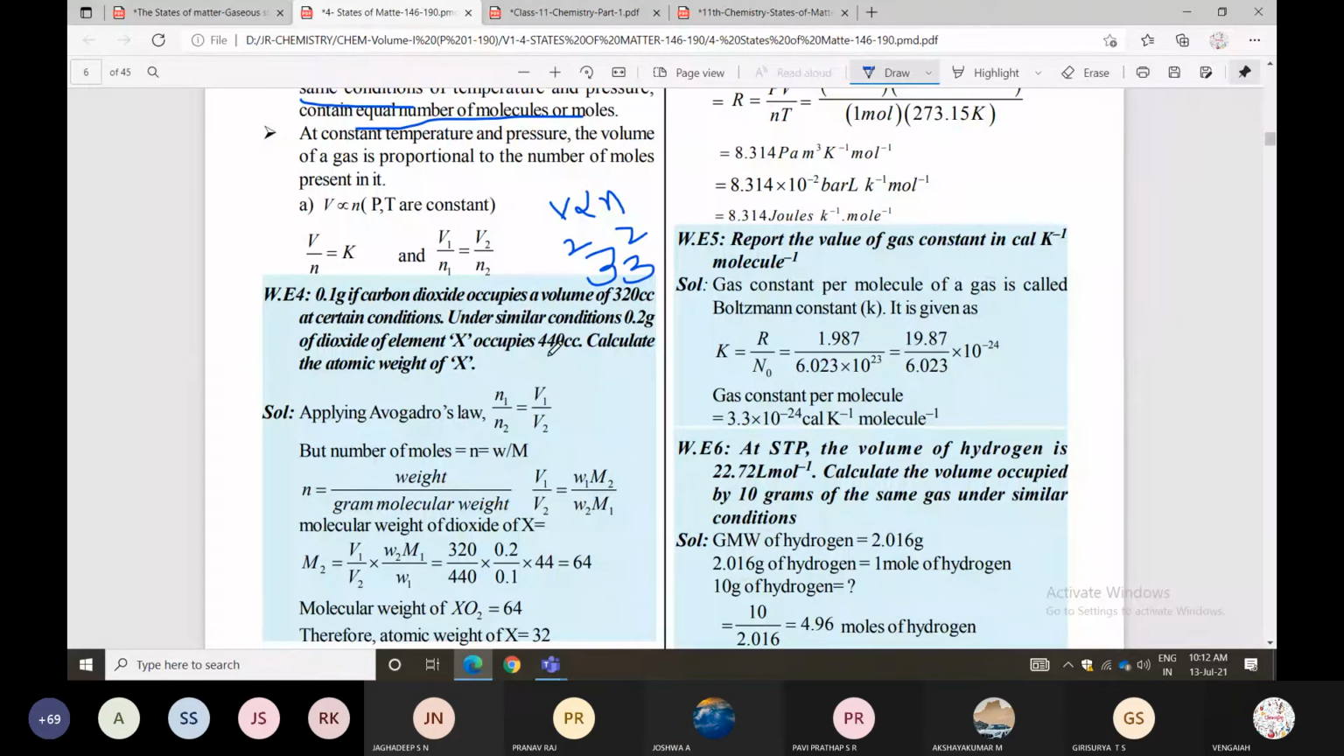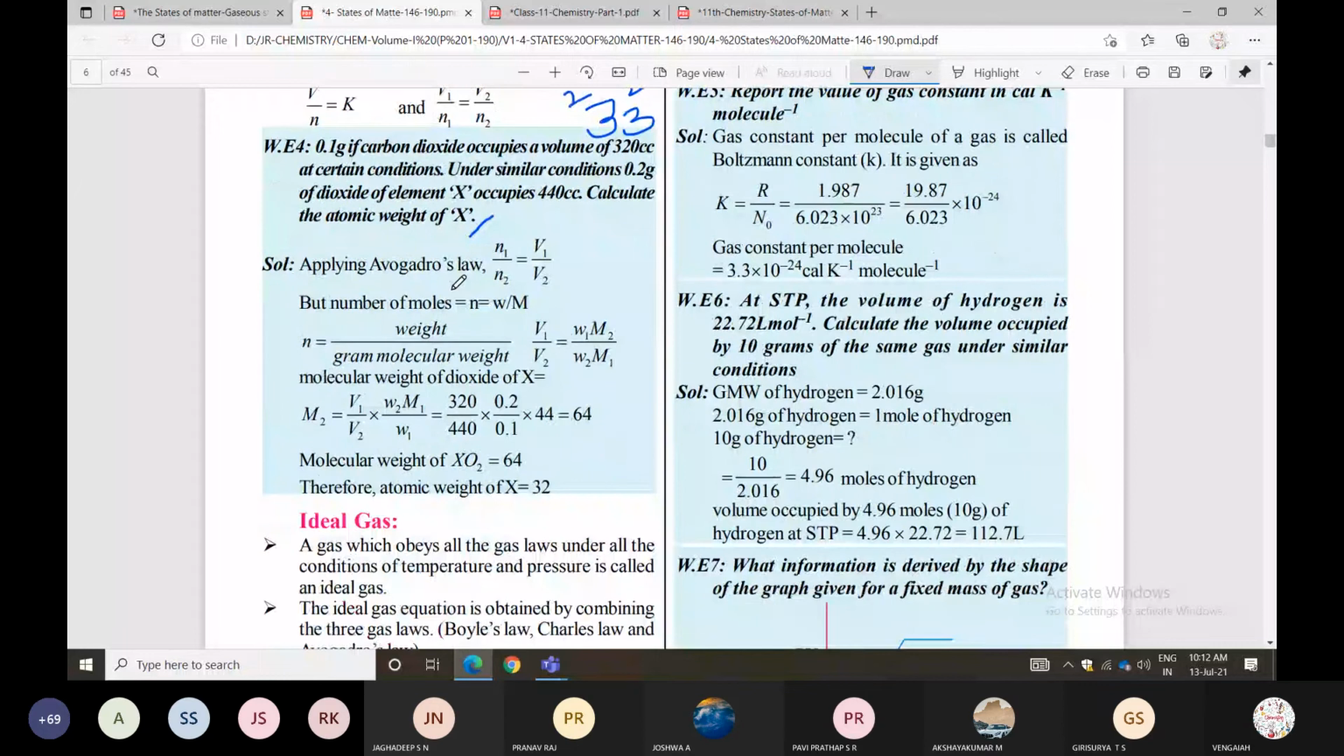So they have given a dioxide. At 0.1 gram, this much volume is occupied; at this other weight, this much volume is occupied. They're asking for the atomic weight of X. Applying Avogadro's law, n1 by n2 equals V1 by V2. Here n is the number of moles. How can we calculate the number of moles? Weight divided by gram molecular weight.